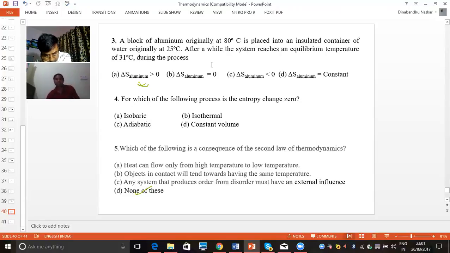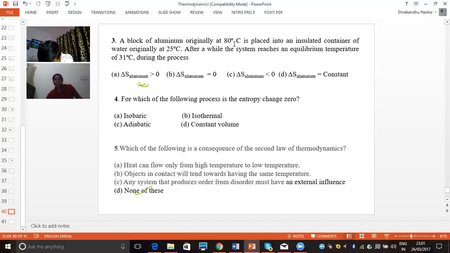This is the question. He is asking, delta S of aluminium greater than 0. S is the entropy, so delta S means change of entropy. First option: change of entropy for aluminium is greater than 0. Second: change of entropy for aluminium is equal to 0. Third: change of entropy for aluminium is less than 0. Fourth: change of entropy for aluminium is constant.